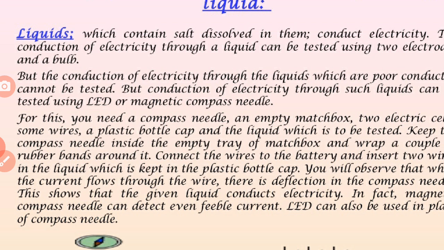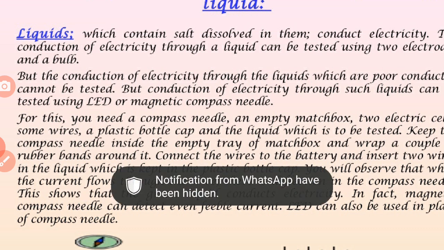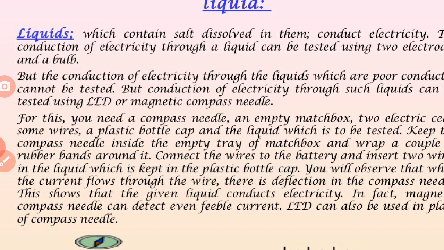You will observe that when the current flows through the wires, there is deflection in the compass needle. This shows that the given liquid conducts electricity. In fact, a magnetic compass needle can detect even feeble current. An LED can also be used in place of the compass needle.